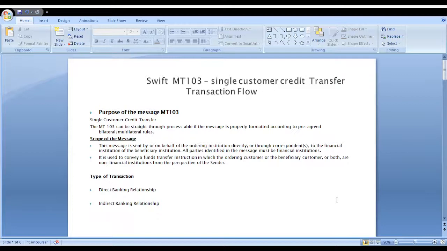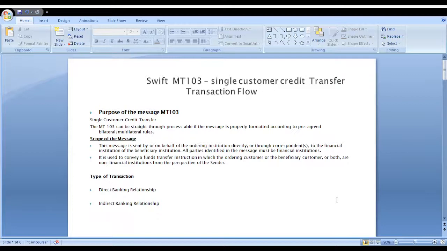Purpose of the MT103 single customer credit transfer message: MT103 is a straight through process. In this message, the ordering customer can directly or indirectly push the fund to the correspondent bank, and the correspondent bank interacts with the beneficiary bank, and the amount is credited to the beneficiary.